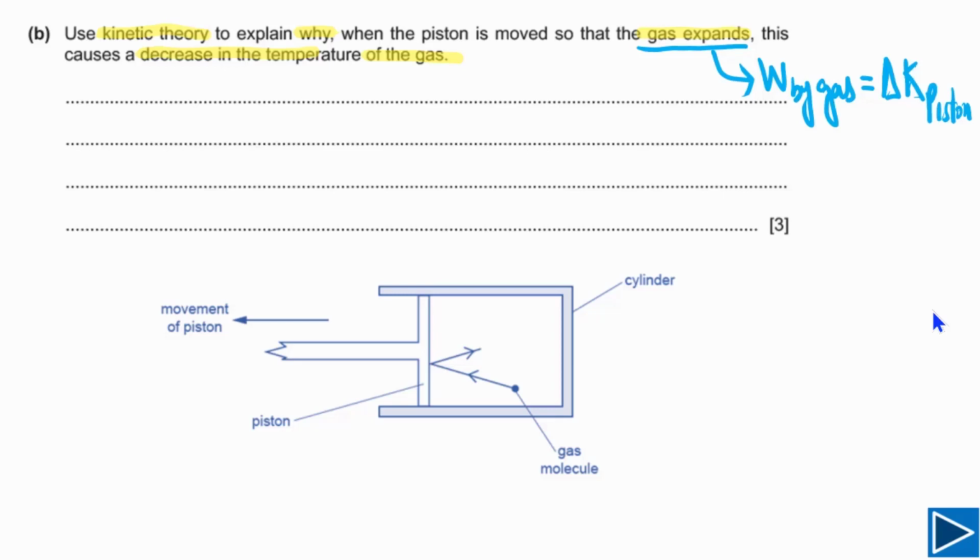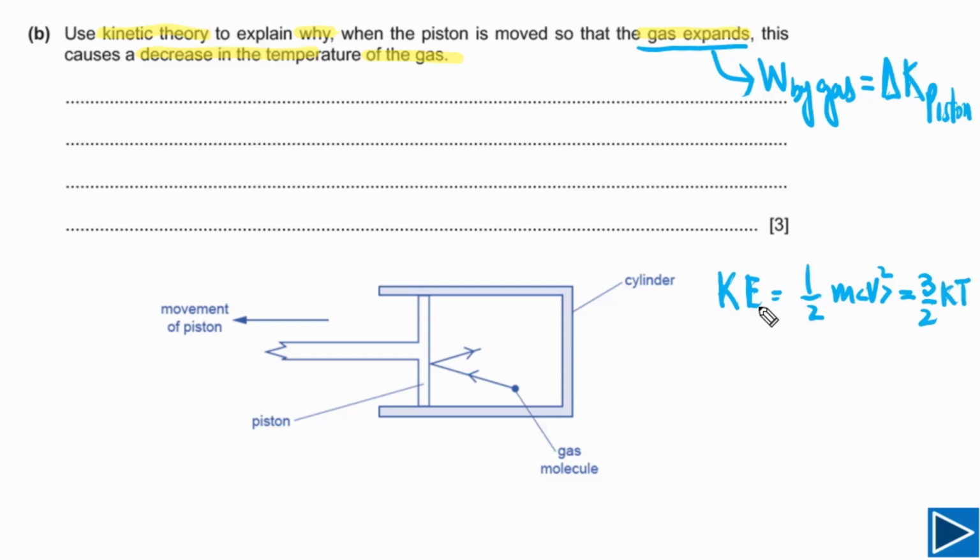Now we need to understand how the kinetic energy of gas molecules is linked with temperature of the gas. First thing, we need to understand the average kinetic energy of gas molecules. This is equal to 1/2 m times mean square speed, and this is also linked with temperature by 3/2 kT.